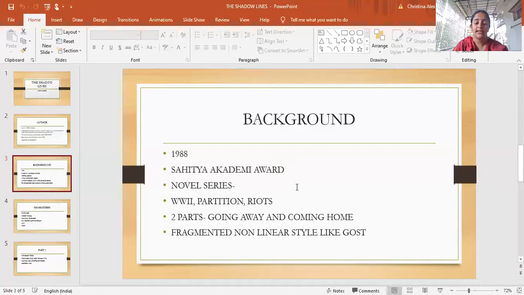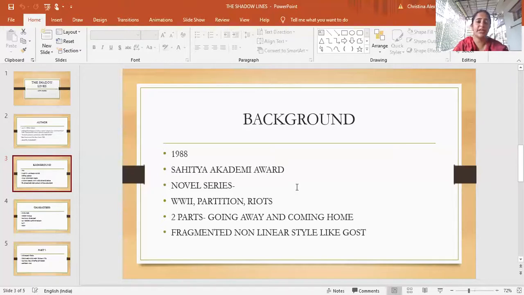And when this mass migration was happening, there were hooligans who were attacking. Trainloads of people were killed, meaninglessly killed only because they belonged to a particular religion.